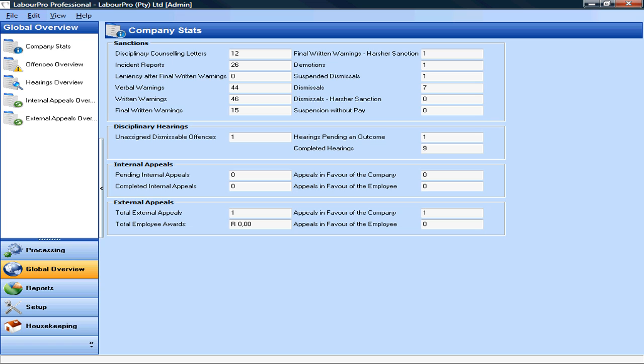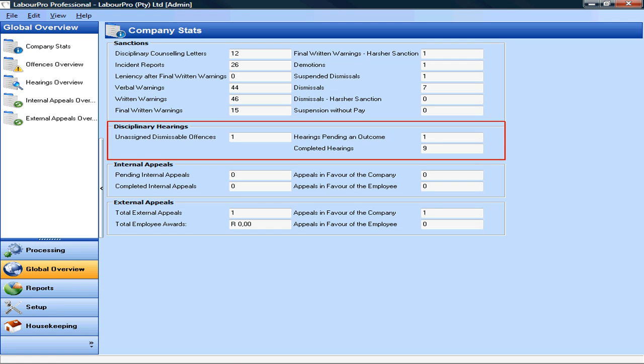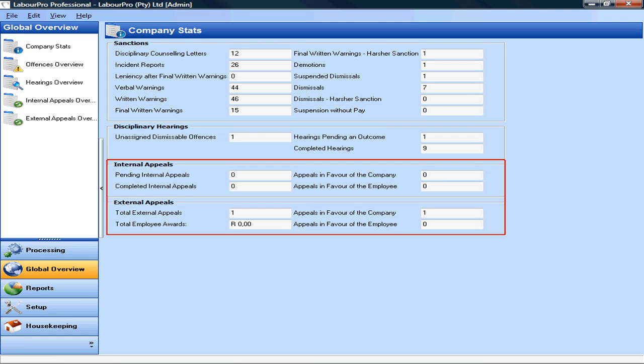LabourPro offers you the unique capability to view and analyze all captured data in the system. The company stats page will display the totals and status of all disciplinary activities that have taken place. You would be able to view the amount of sanctions that have been issued by the company, as well as information relating to hearings and internal or external appeals.